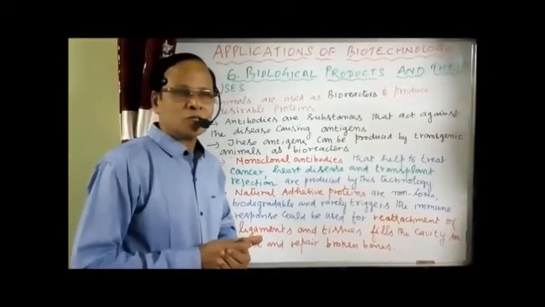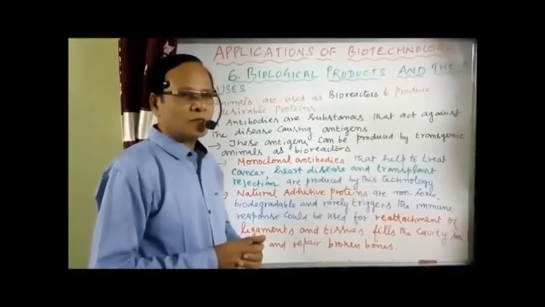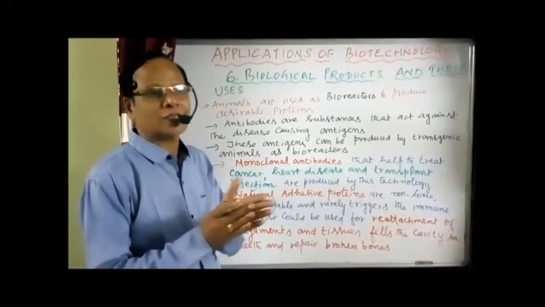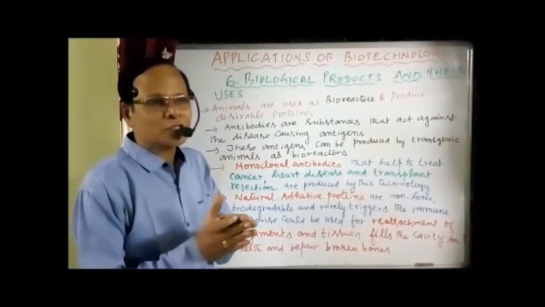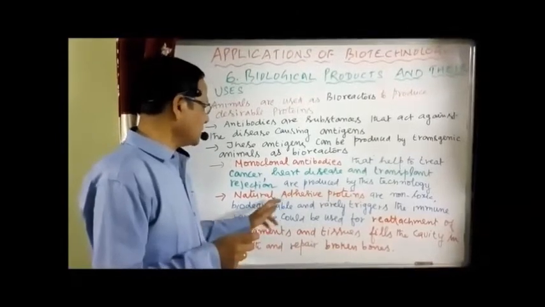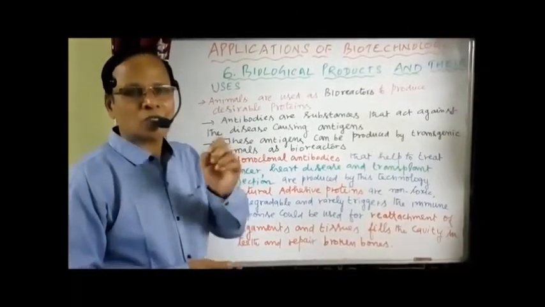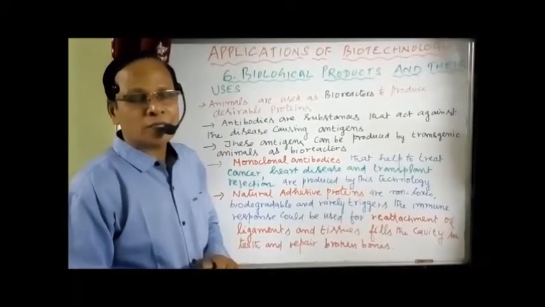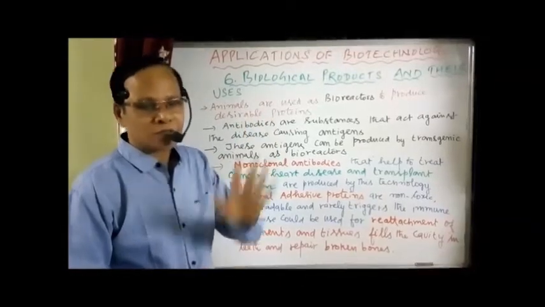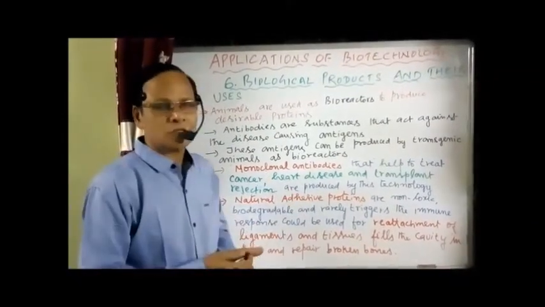Then another biological product we have is the natural adhesive proteins. These are proteins used as adhesives, for attachment. They are nothing but paste molecules. What are the properties of these molecules? They are not toxic, they are easily biodegradable, and they rarely trigger the immune system. The immune system is not triggered when you are using the adhesive protein.